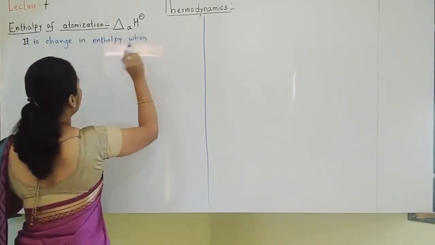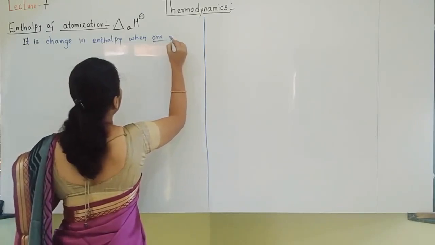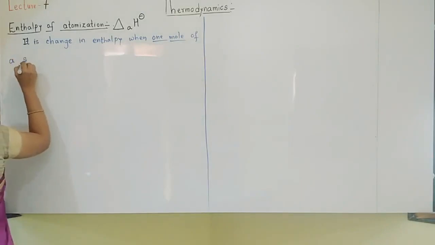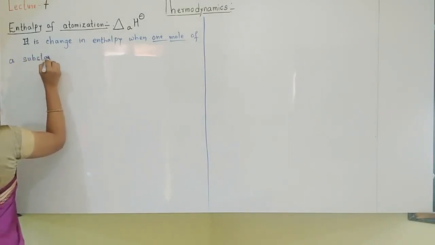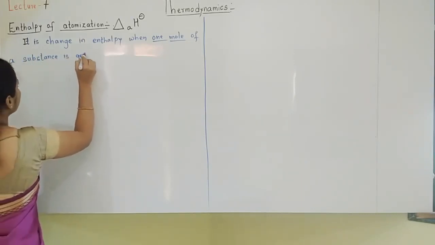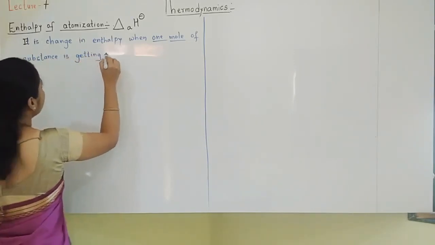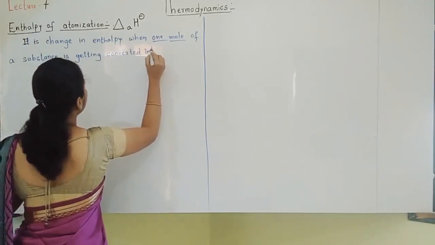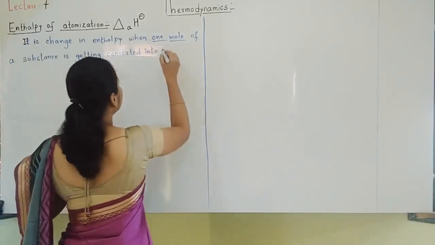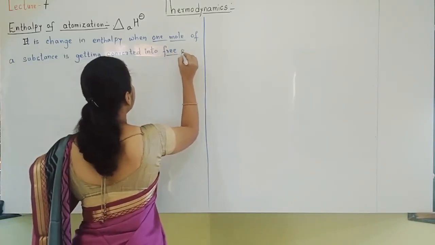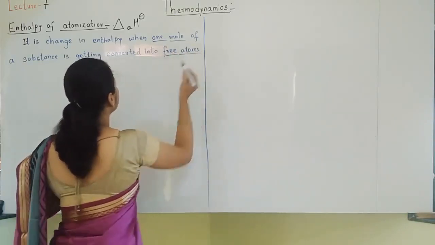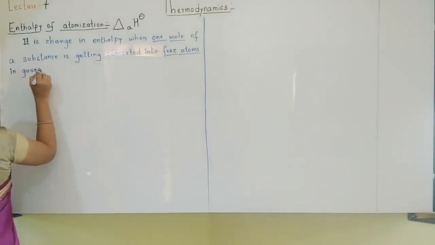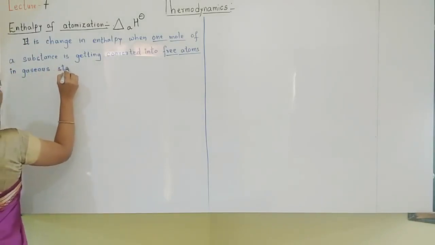It is change in enthalpy when 1 mole of a substance is getting converted into free atoms in gaseous state.